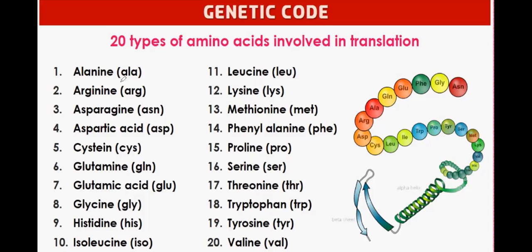First is alanine, abbreviated as ALA. Second, arginine, ARG. Third is asparagine, ASN. Fourth, aspartic acid, ASP. Fifth, cysteine, CYS. Sixth, glutamine, GLN. Seventh, glutamic acid, GLU.